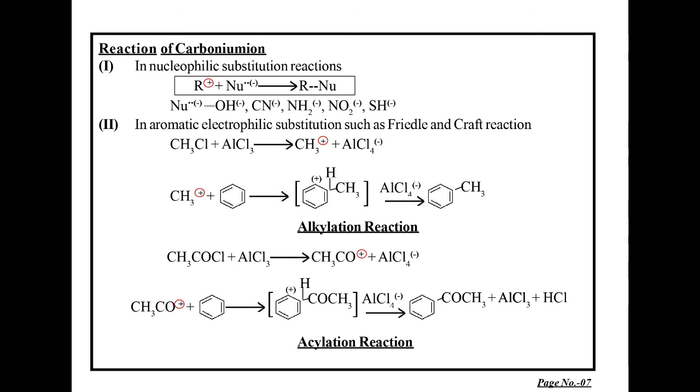This acyl carbonium ion in turn is again electrophilic in nature, so it attacks the aromatic ring and forms an intermediate, which finally gets converted into the acylation product, phenyl methyl ketone. So these are the examples where carbonium ion gives aromatic electrophilic substitution reaction.